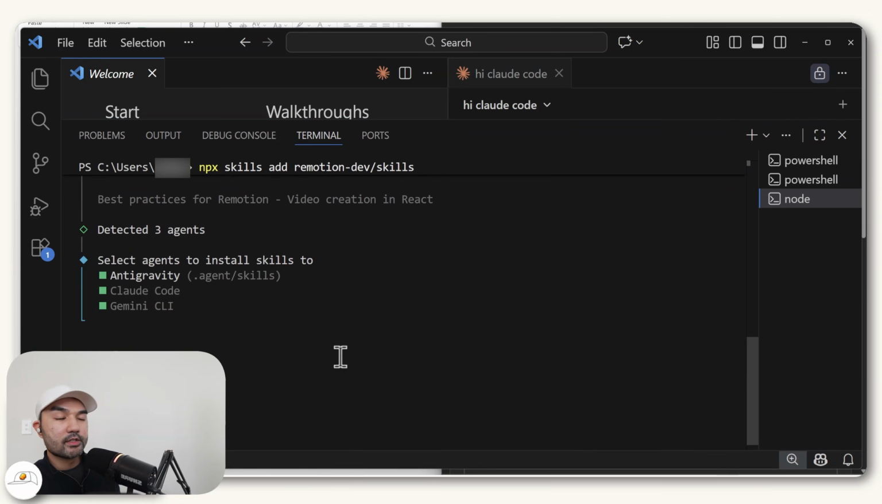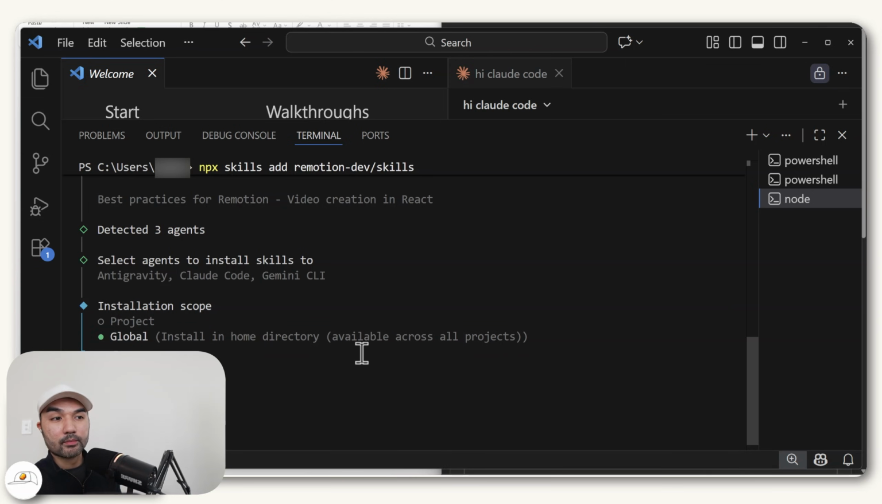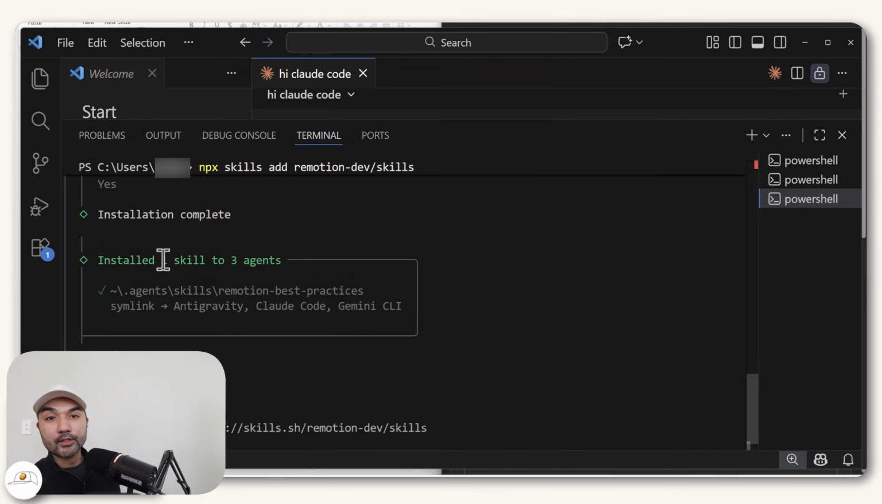So let me just expand it so that you can see. From this drop down, you can just select Claude Code, and you can either install it for just this specific project or for all of your projects. So you can choose project for now since you're still testing it out and just go for the recommended installation here. So now when that's done, you can see the Remotion skill or plugin was now installed to Claude Code.